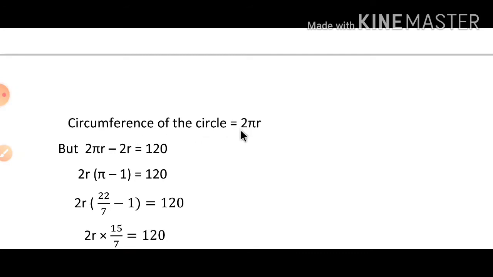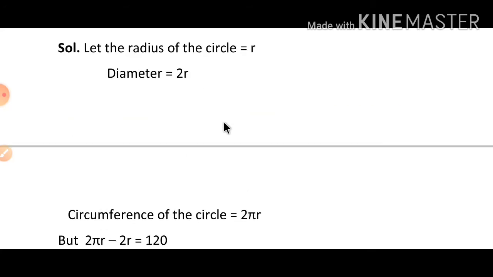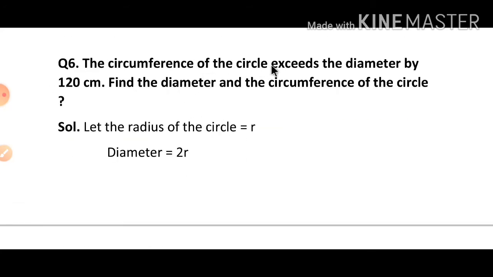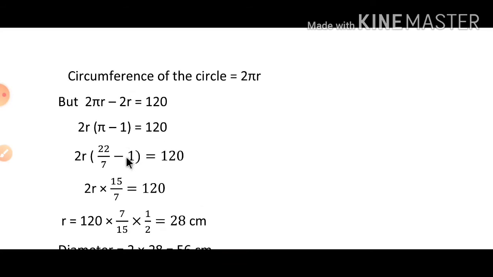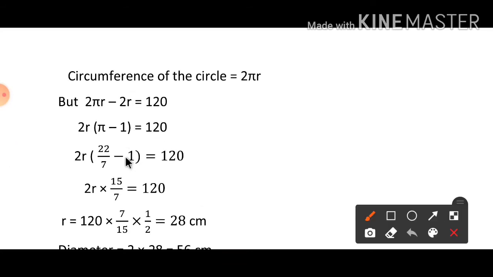And circumference, we know what is the formula for circumference? 2 pi r. So here in the question it is given that the circumference of the circle exceeds the diameter by 120 centimeter. इसका मतलब है जो सर्कमफेरेंस है सर्कल का वो डायमीटर से कितना ज़्यादा है, 120 सेंटीमीटर। सो दैट वन वी कैन राइट इट एज दैट, डायमीटर कितना है 2r, सर्कमफेरेंस 2 pi r, so 2 pi r minus 2r is equal to 120.